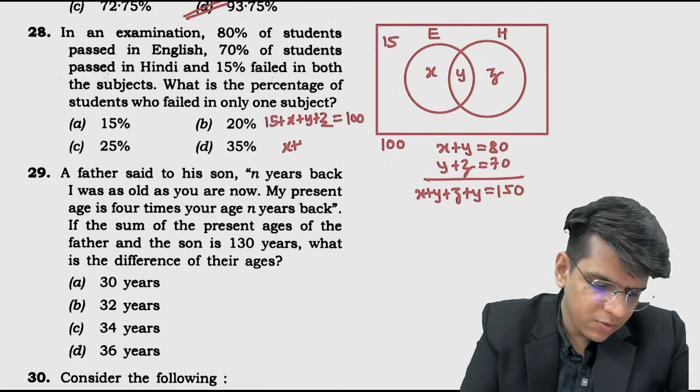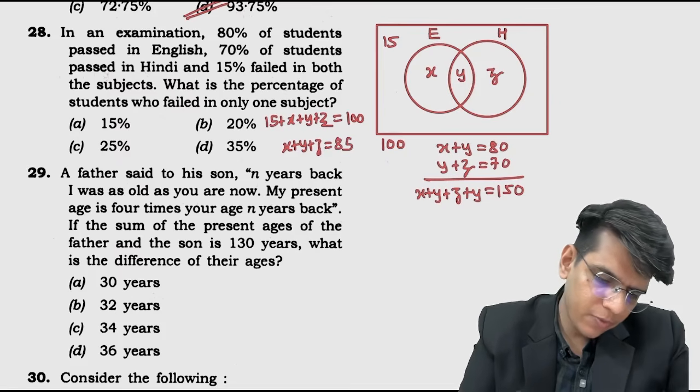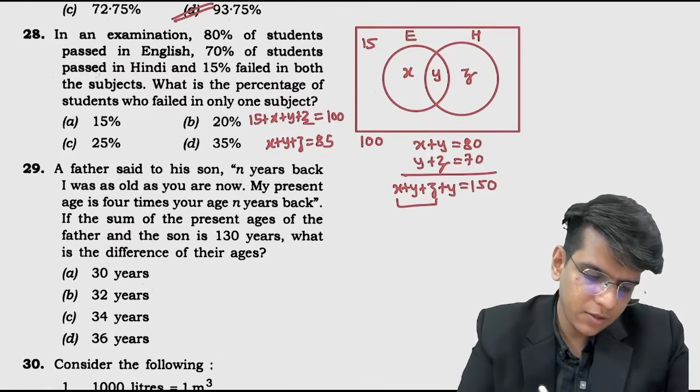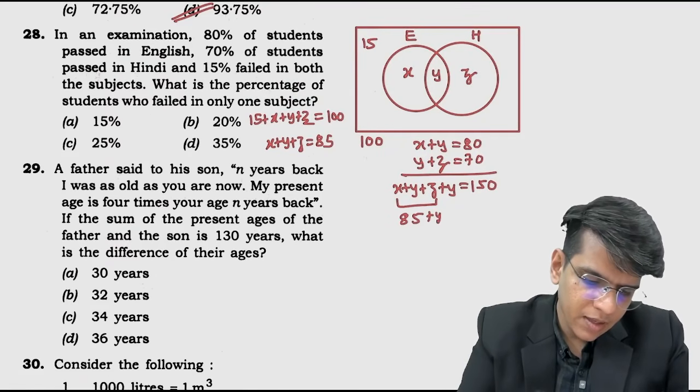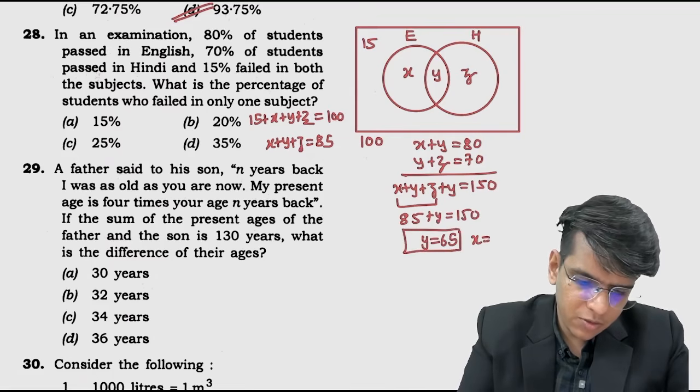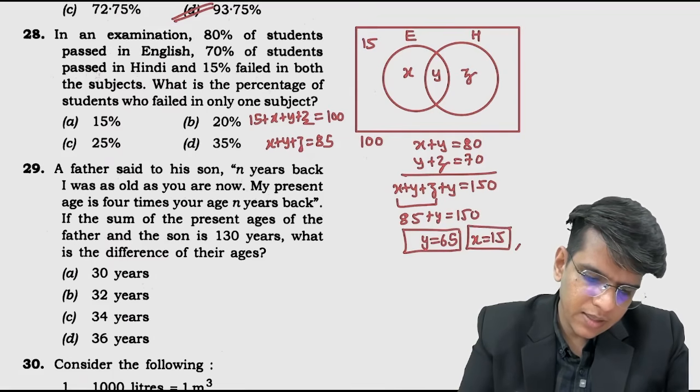तो x plus y plus z equals to 85. तो यहाँ पे 85 डाल देता हूँ मैं, तो 85 plus y equals to 150. So यहाँ से y equals to कितना आ गया? 65. y equals to 65, x equals to 15 and z equals to 5.